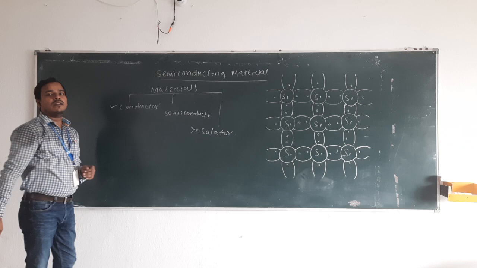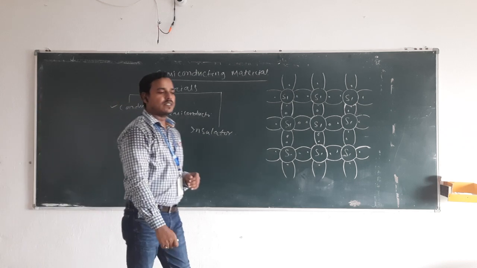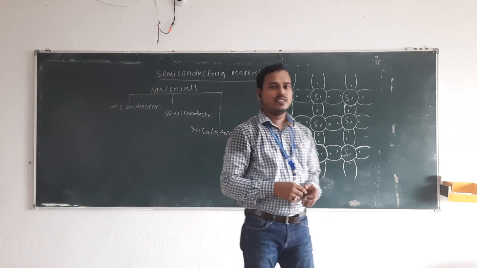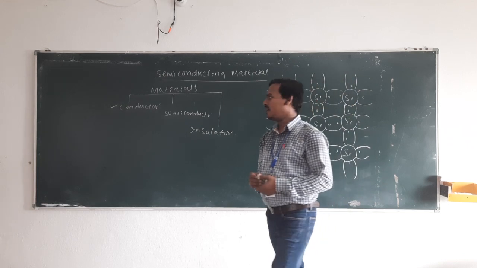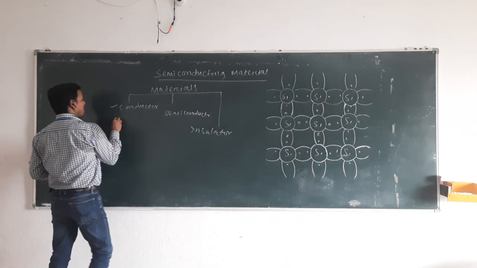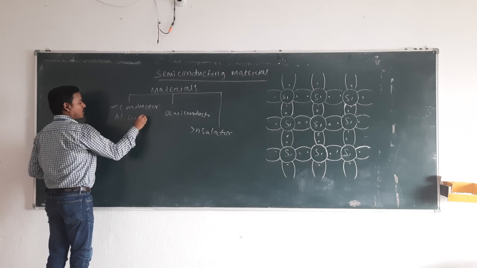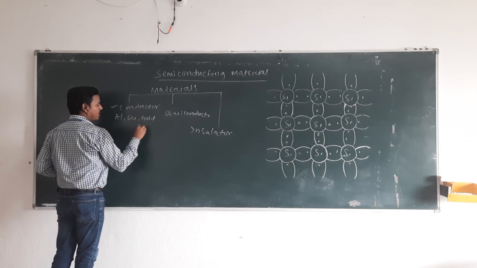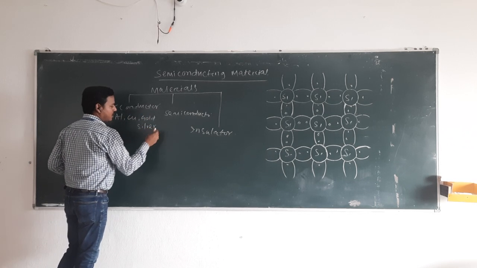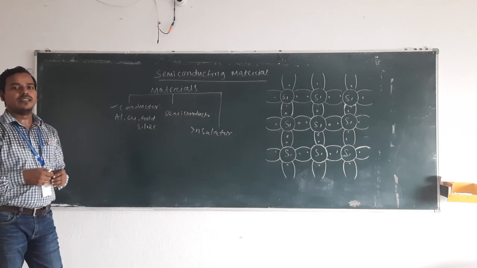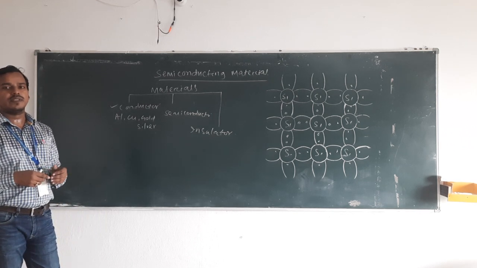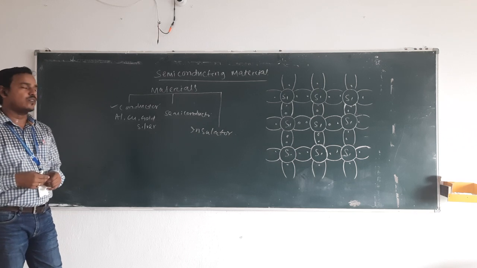Conductor, let's define conductor. A conductor is a material through which current can pass easily. Examples of conductors are aluminum, copper, gold, silver, etc. The conductivity of a material can be defined as follows: if the resistivity is low and the conductivity is high, then we can say it is a good conductor.